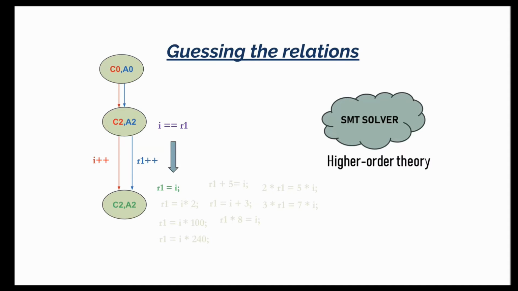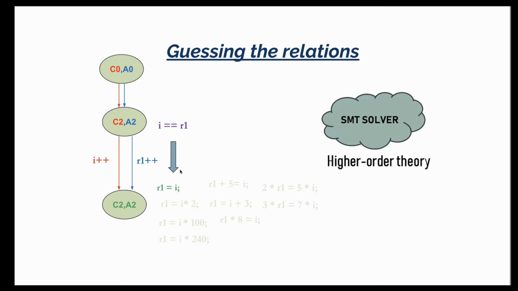A previous algorithm would use a guess and check strategy. The guess and check strategy would first enumerate all the possibilities, and of course it won't be able to enumerate all the possibilities because the number of possibilities is huge. So it will restrict the set to some smaller number of common types of possibilities, and then it will check each of those possibilities. For example, it will check, can I prove that R1 equals I at C2A2?